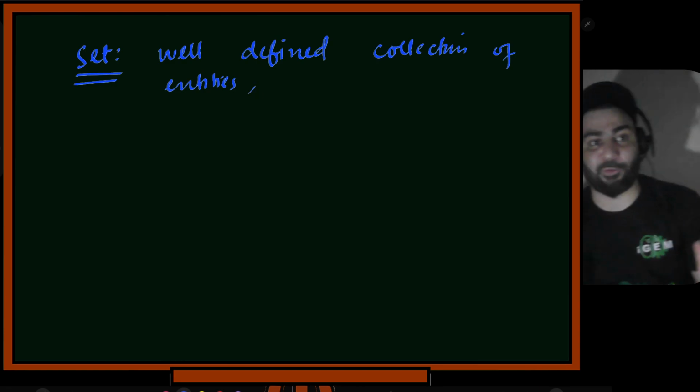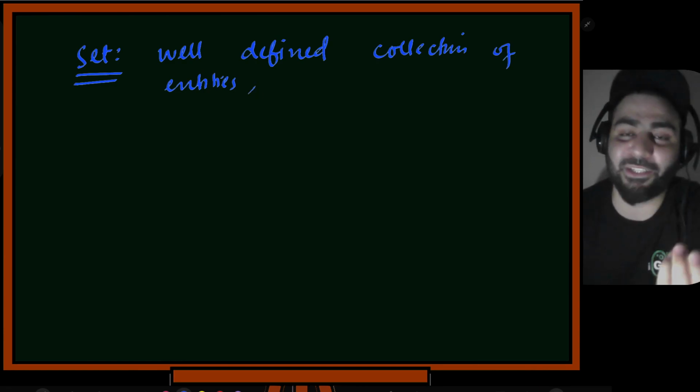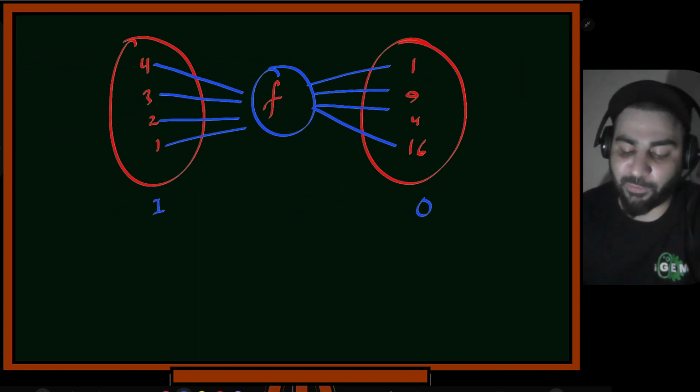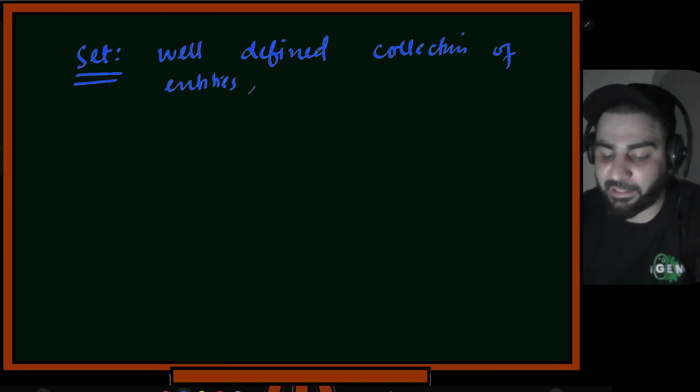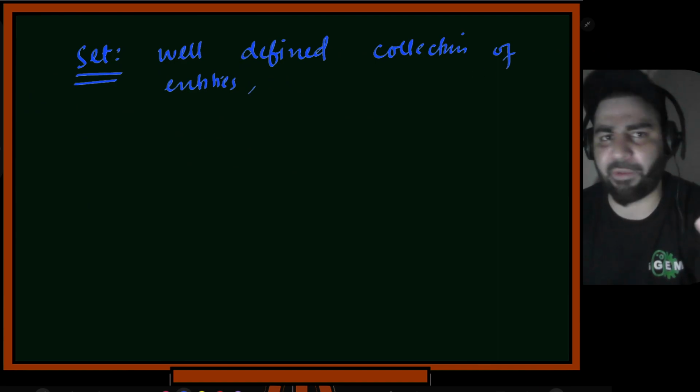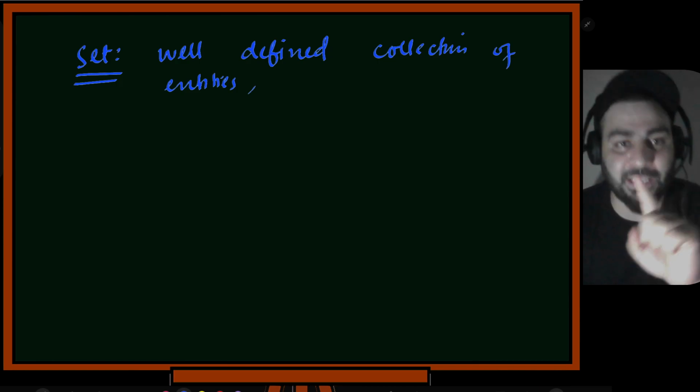Again, we're abstracting from numbers. Now you see how mathematicians deal. They don't work with real problems. They abstract all the details. Here we were working with a set of numbers. Now I have written a well-defined collection of entities. It can be any entity. It can be a number, it can be a physical quantity, it can be names. But the thing is, it should be well-defined.